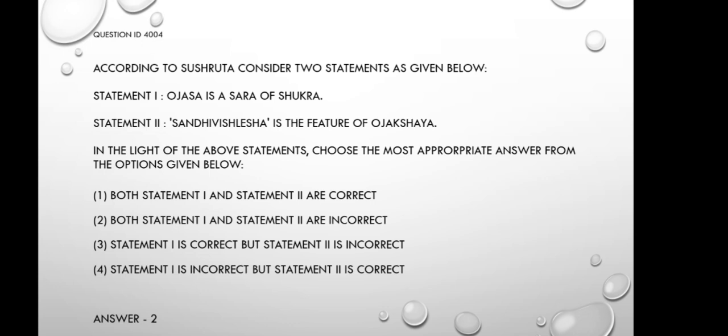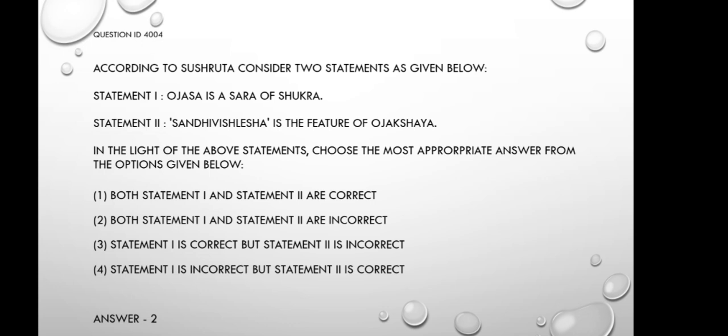Looking into the statements, the first statement, Ojas is a Sara of Shukra according to Sushruta. While explaining Ojas, Sushruta Acharya says, Rasadinam Shukrantanam Dhatunam Yat Param Tejas Tat Khalu Ojaha. Hence it is clear that Ojas is not the Sara of Shukra only, it is the essence of all the 7 dhatus.